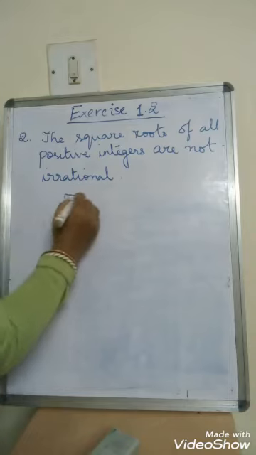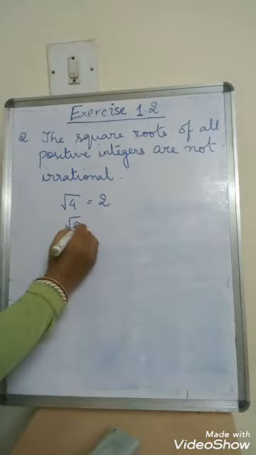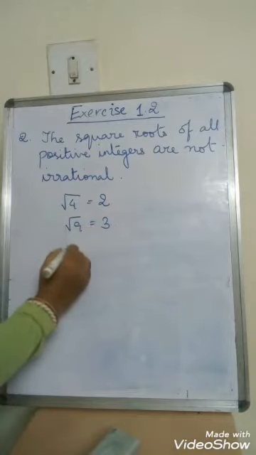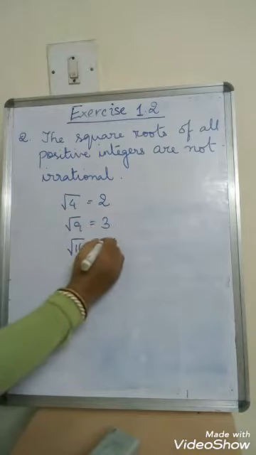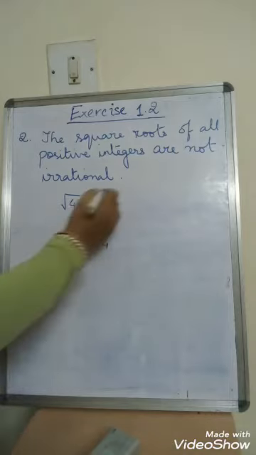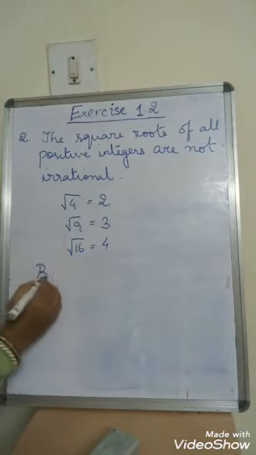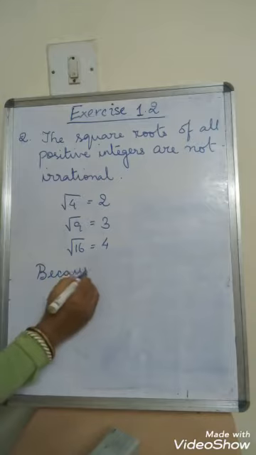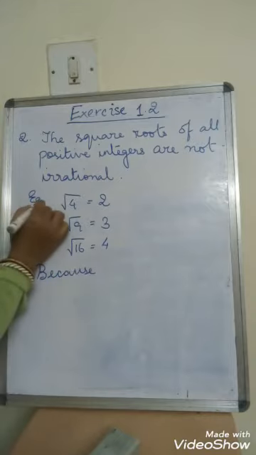Right? Like we did, see, 2. Here we did 9, so it was 3. Here we did 16, so it is 4. Right? So why? Because this is an example.